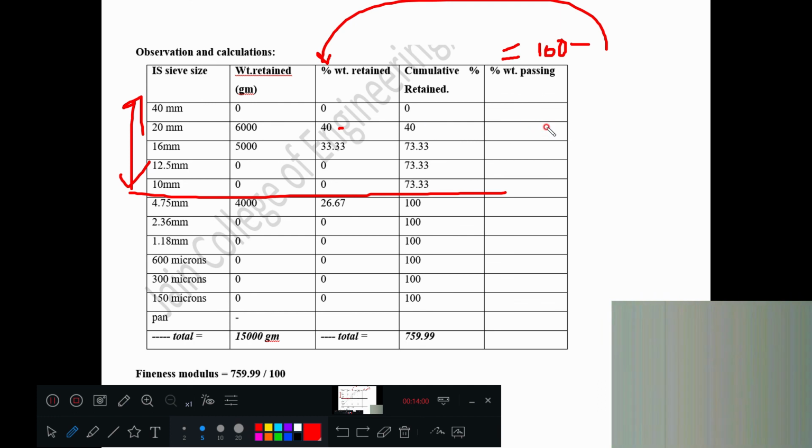So 100 minus 40, you can write percentage passing as 60. 100 minus 33, you can write it too, which is 66 point something. You can write it like this.